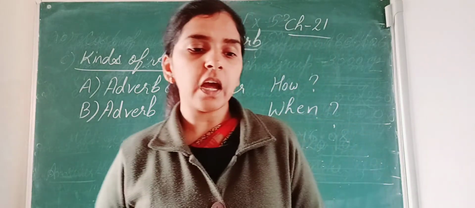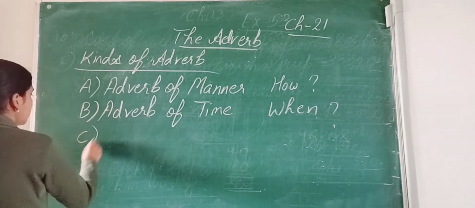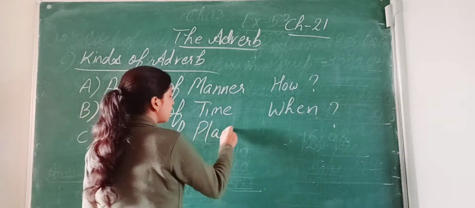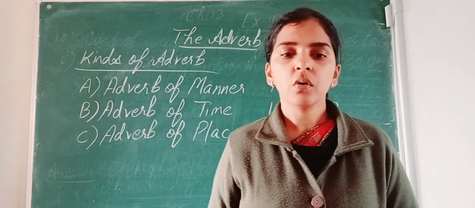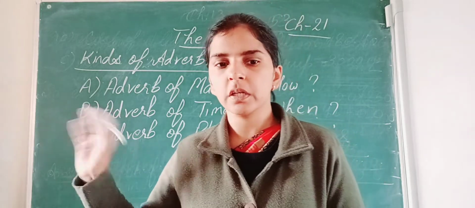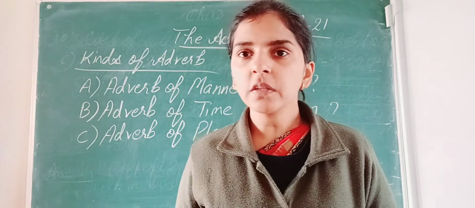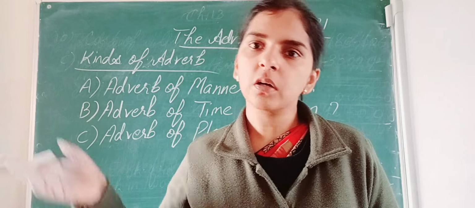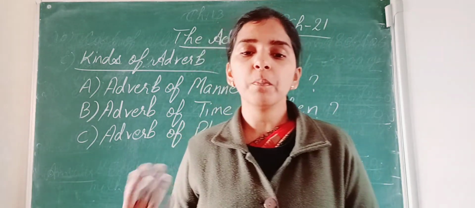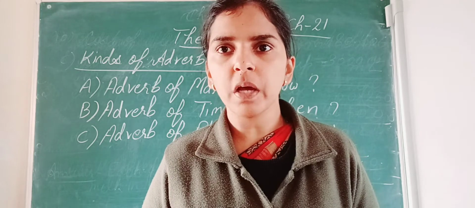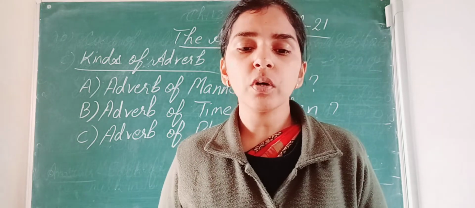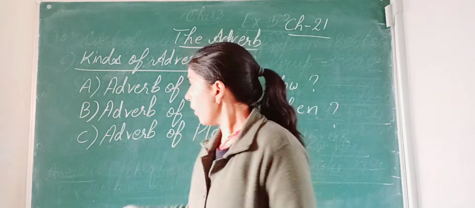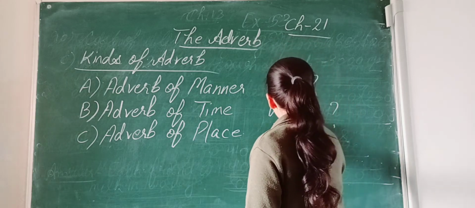Next is adverb of place. So what is adverb of place? Let us see. Go there. Where do you have to go? There. The bus comes here. Where does the bus come? Here. My friend is going abroad. Where is my friend going? Abroad. The little lamb followed Mary everywhere. Where did the little lamb follow Mary? Everywhere. The boys are going outdoors to play. Where are the boys going? Outdoors. So adverb of place gives us the answer of where.